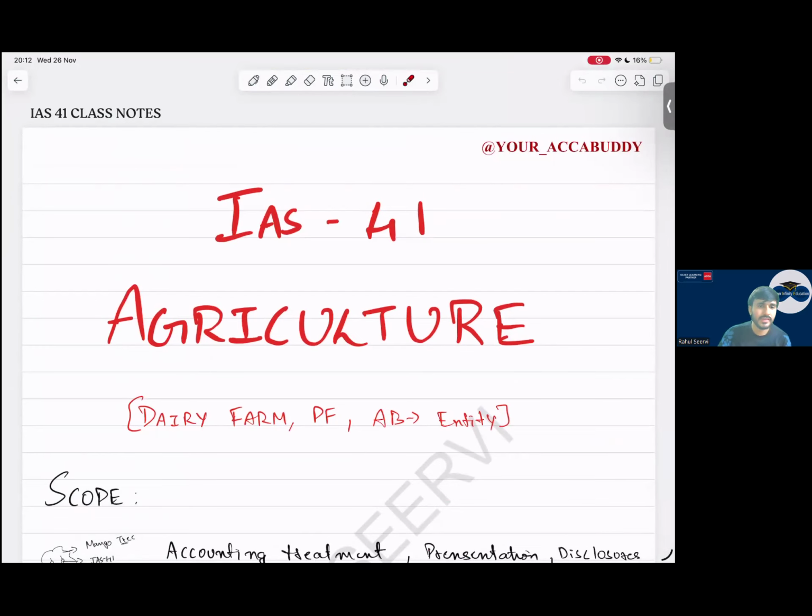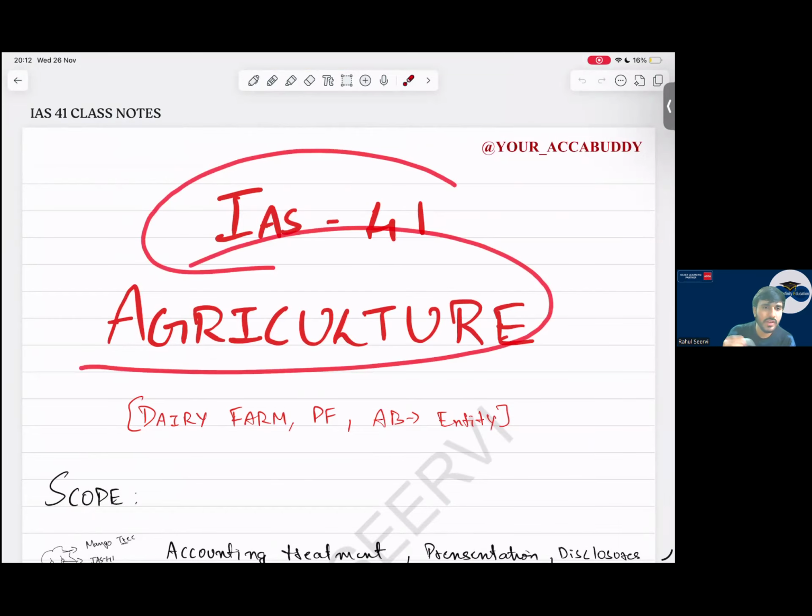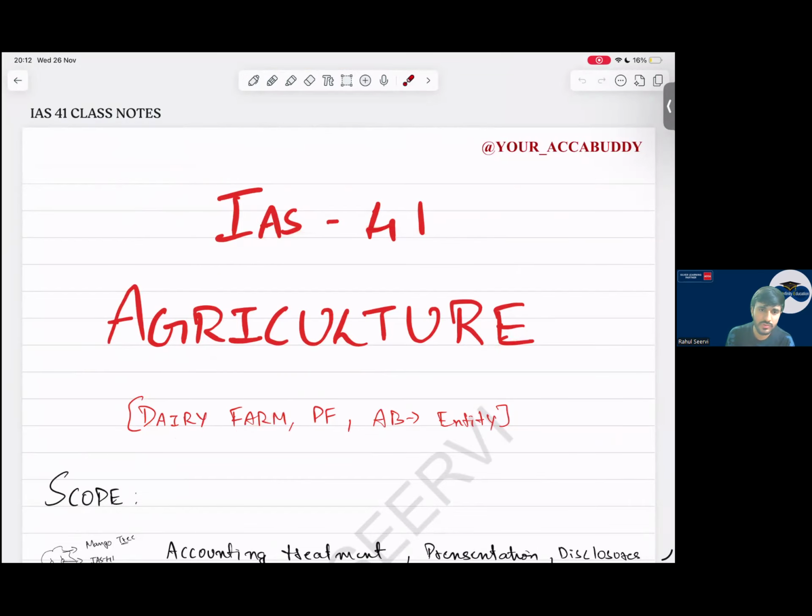Okay, no doubts. Then, chalo, let us do the last standard for the day. IS 41 Agriculture. Very important from Section A point of view for MCQ. Last September attempt, in one of the sets an agriculture question was there for 2 marks in Section A. It was very easy. IS 41 Agriculture will apply to dairy farms, yes or no? Poultry farms.